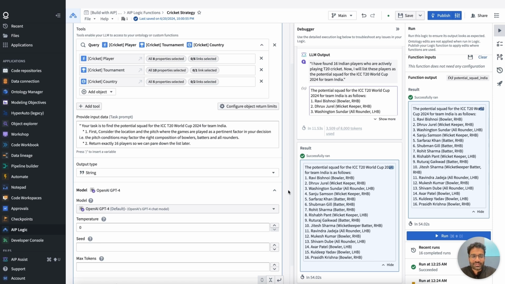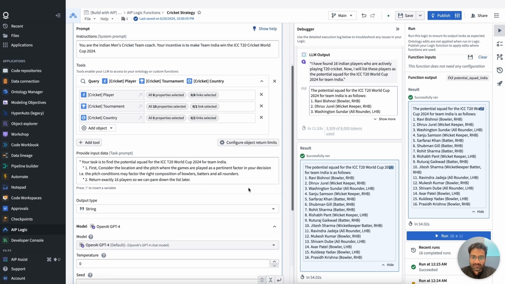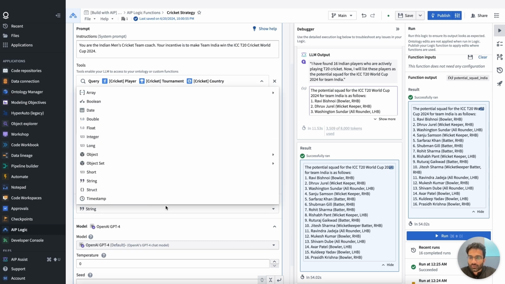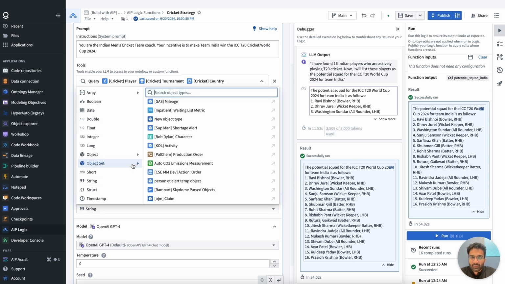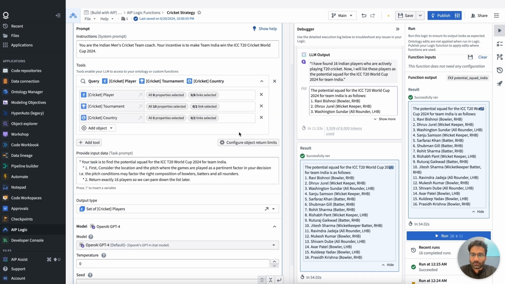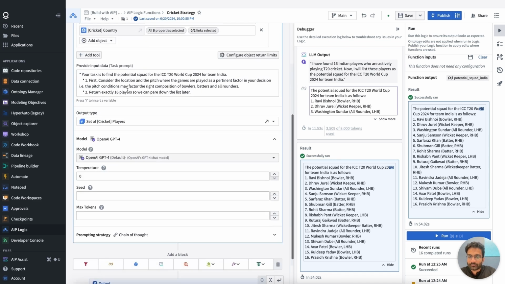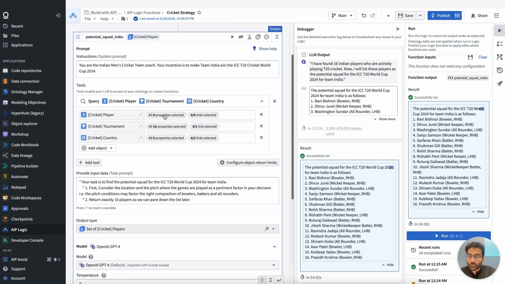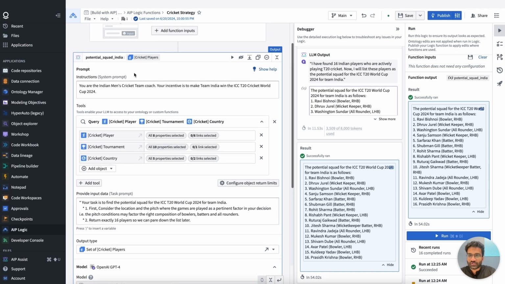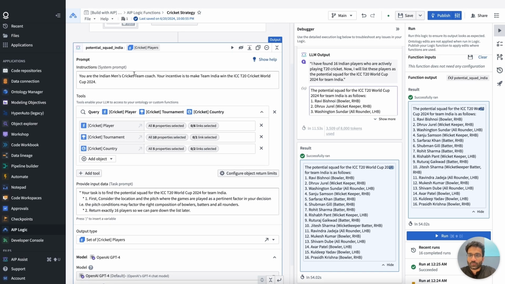The minor modification that I'm going to do before moving forward in this process is I'm going to change the type of output from a string to a set of objects, because I don't want any of that peripheral information. I only care about the players who are going to be selected as the first potential squad. And what I'm going to do next is I'm going to use this potential squad to further optimize or curate the list.